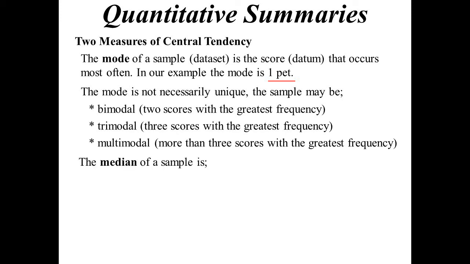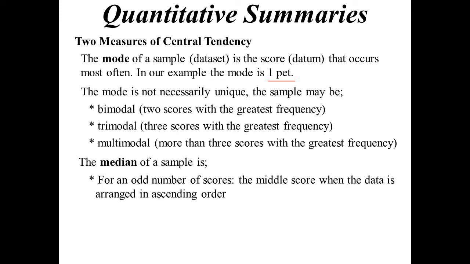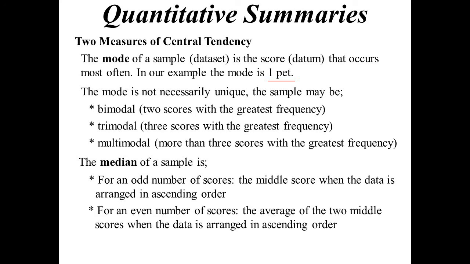Median, so the middle score. If you have an odd number of scores, then you're looking at the middle score. Again, they've got to be arranged in order. I've said in ascending order, but I suppose there's no reason why it couldn't be descending order. It's still going to be the middle one, isn't it? But if you've got an even number of scores, then you can't get one in the middle, so you get the two in the middle and average them. And that becomes the median.